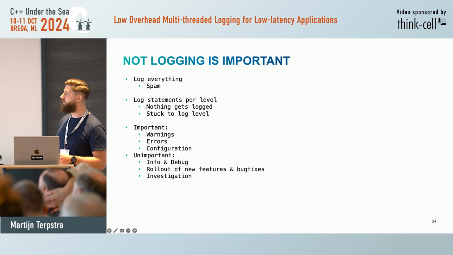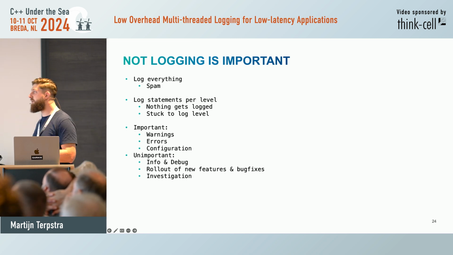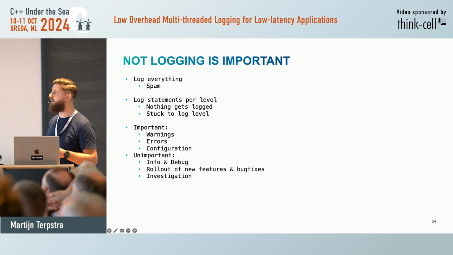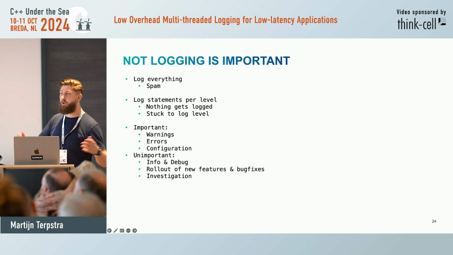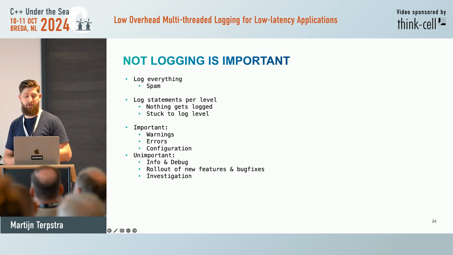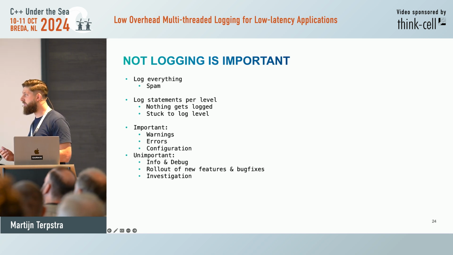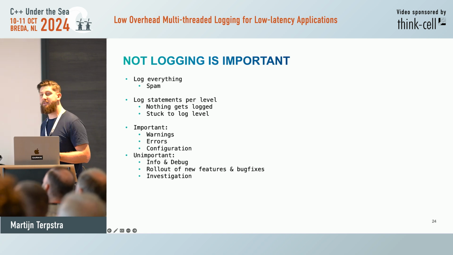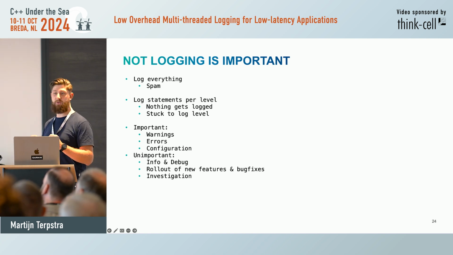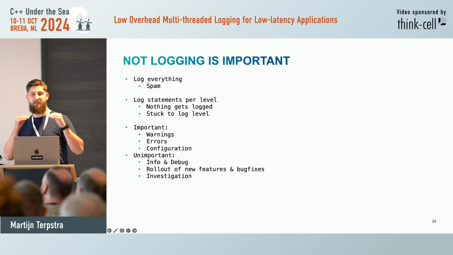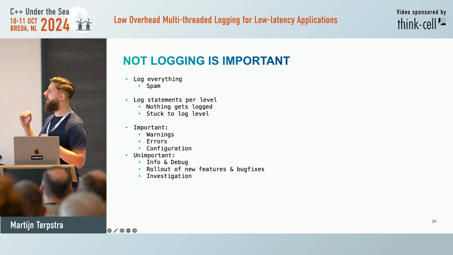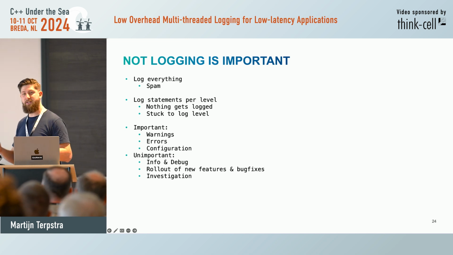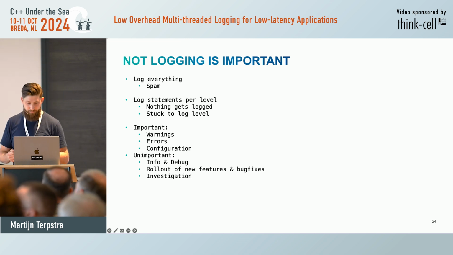Log statements per level is an improvement, but still you miss the granularity. Everything either gets logged or it doesn't get logged at a specific level, which means that if you switch levels, you open the floodgates or you turn off entire sections of the code that's now not logging anymore when it's important. So what happens in a lot of production code bases is the log level gets stuck at a specific level. Everything's at info, everything's at notice or warning, and then everybody just programs their code keeping in mind this log level, and then nothing actually happens.